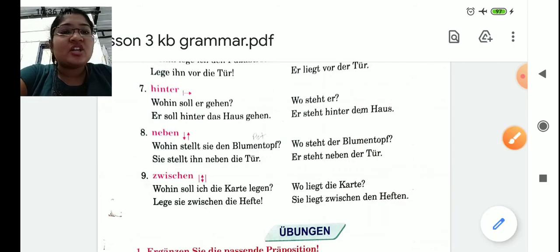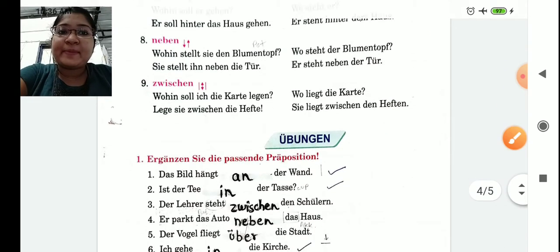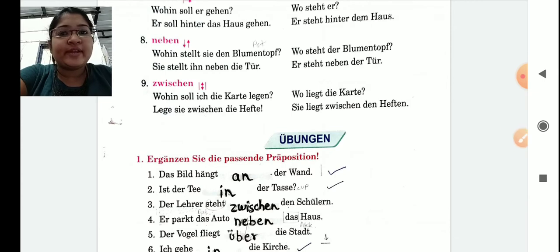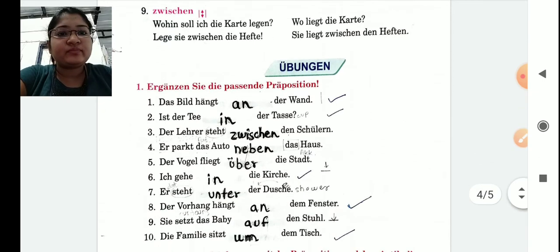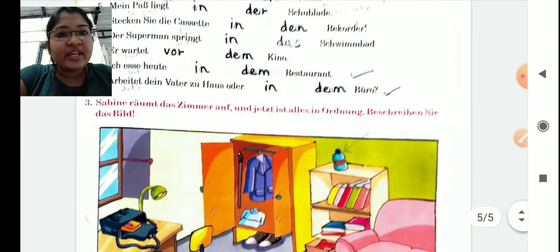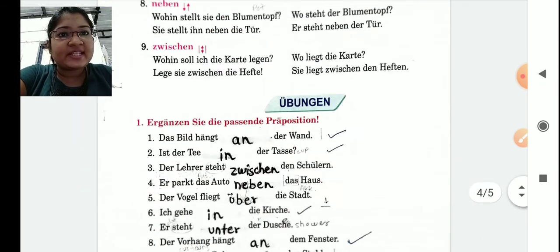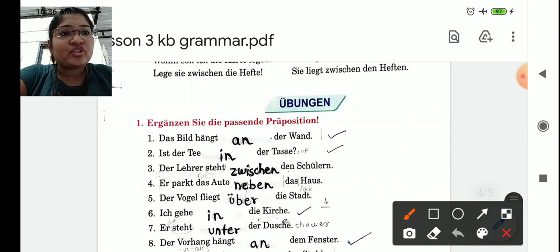Okay students, remember the prepositions and the basic rule of when to apply accusative and dative, and the meaning of the prepositions. Now in the Übungen, they have given 3 example questions. Let's solve the first one. Ergänzen Sie die passende Präpositionen. You have to write the correct preposition. One example, I'm going to read it for you.